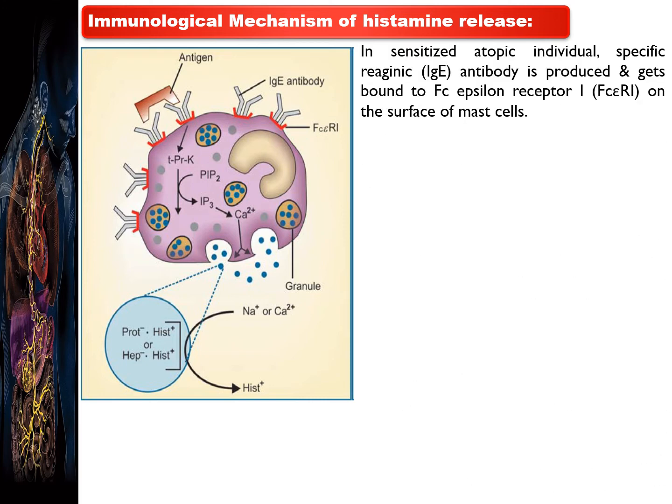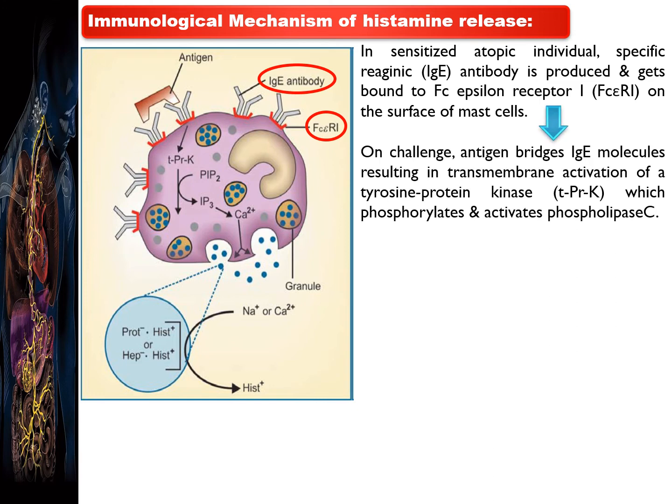First, what happens? In sensitized atopic individuals, specific reaginic IgE antibody is produced and gets bound to the Fc epsilon receptor I on the surface of the mast cell. In this diagram, it is denoted as FcERI. Here it is, see the diagram. Then what happens just after this?